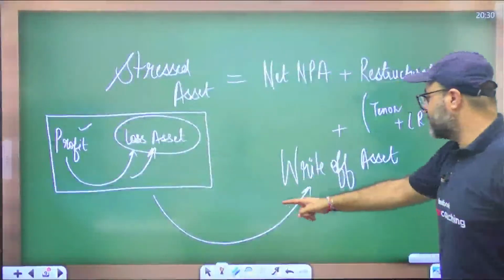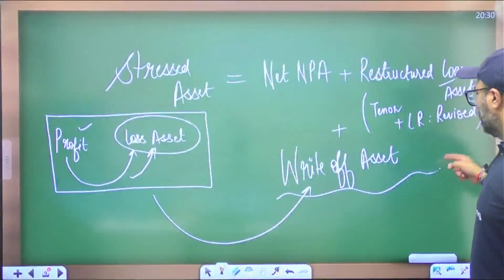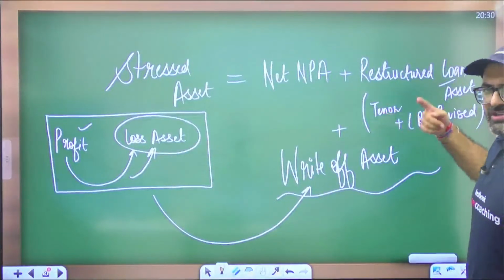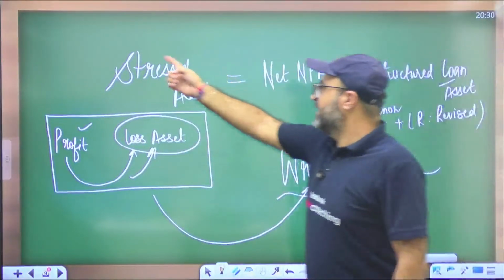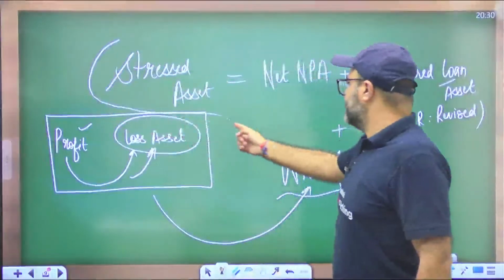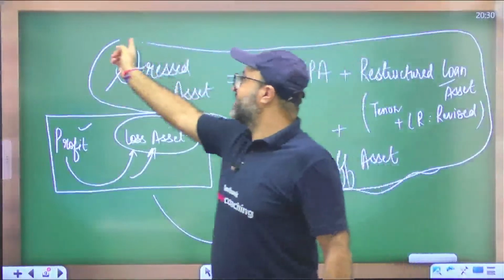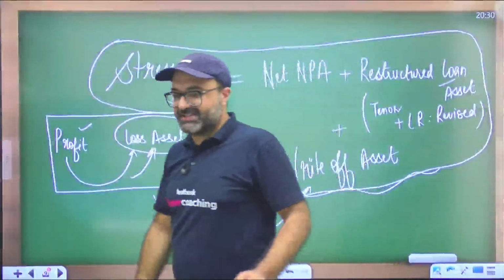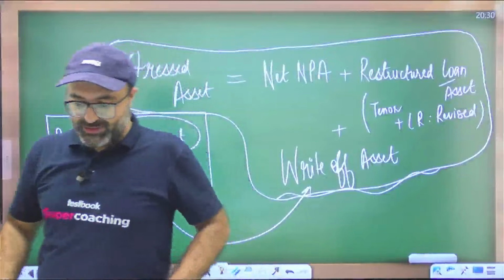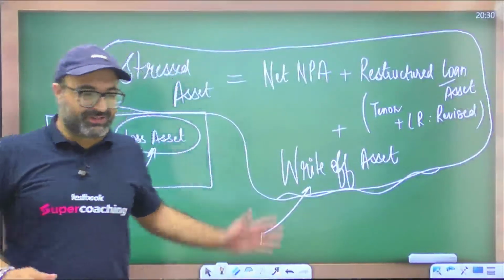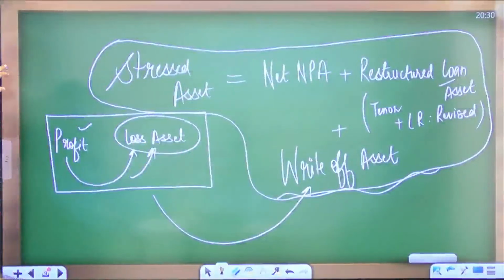And that amount which the bank uses to remove a loss asset from the balance sheet with the help of its reserves, with the help of its profit, is known as a write-off asset, and a write-off asset is also a stressed asset of the bank. Is it clear? So this is how we define non-performing assets.